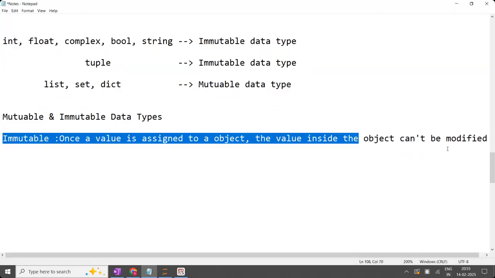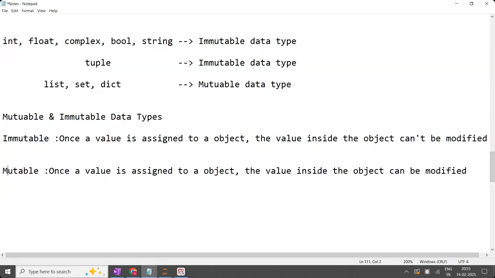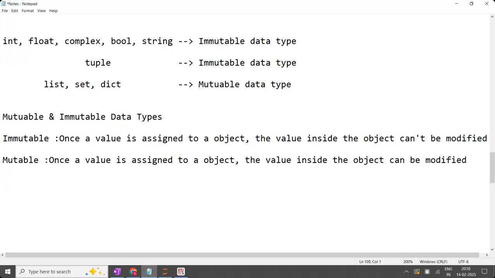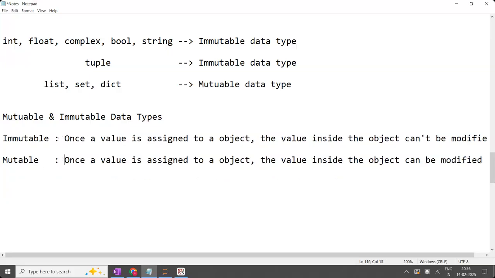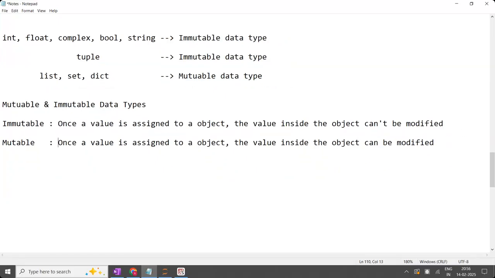What is mutable then? Opposite to this: can be modified. Instead of can't, you have to take can. Once a value is assigned to an object, the value inside the object can be modified, and that is called mutable. That is the difference between these two. Could you explain with a simple example? Let us try this difference with a small example.